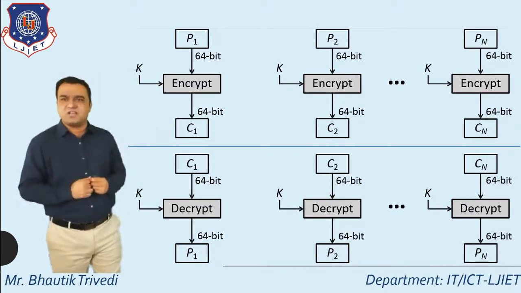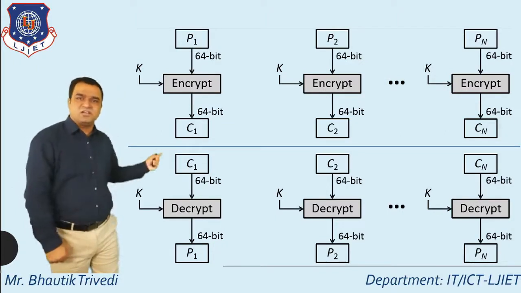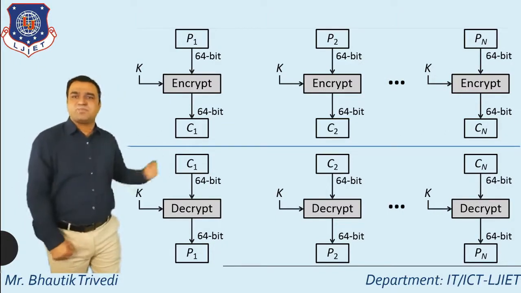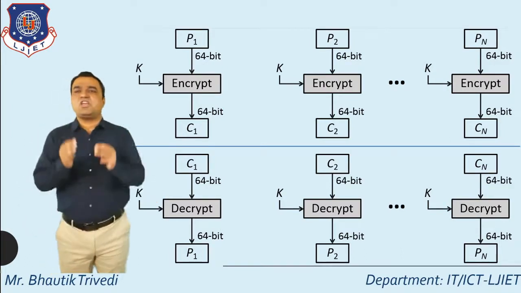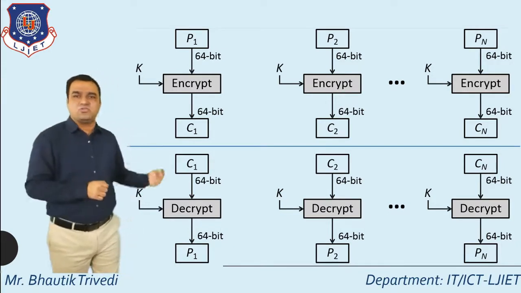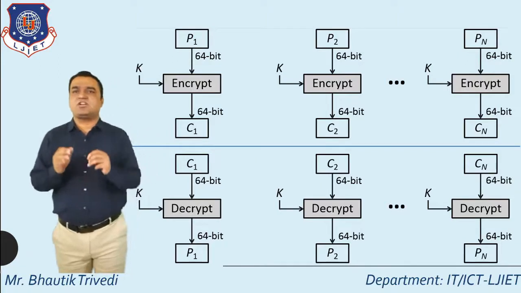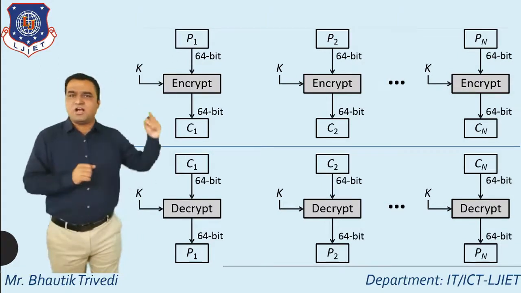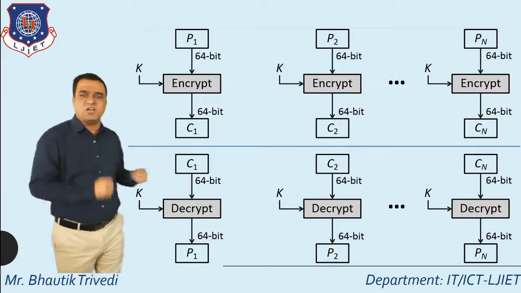What's the logic behind the decryption? Here you just see the ciphertext, the decryption algorithm and the key generate a plain text. A 64-bit ciphertext block is directly decrypted to the plain text. So this is the logic for the electronic code book: first one is the encryption, second one is the decryption.